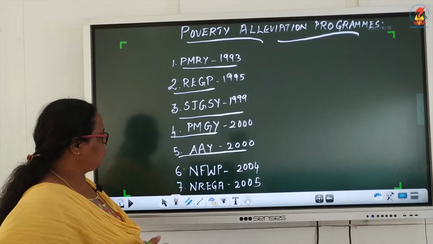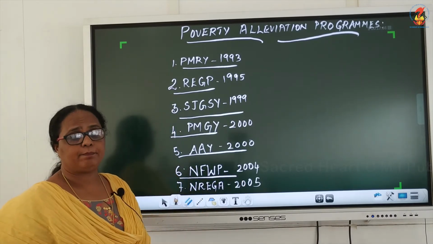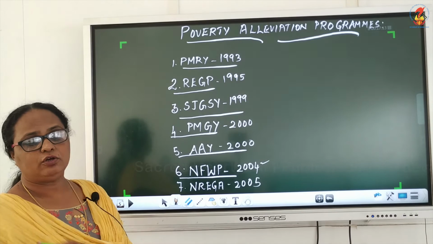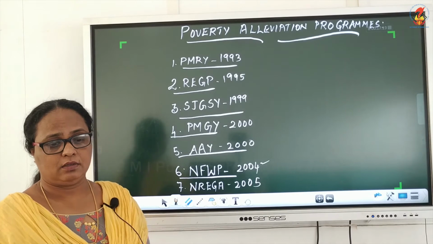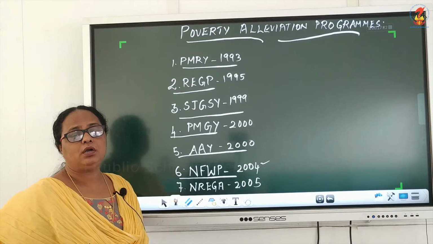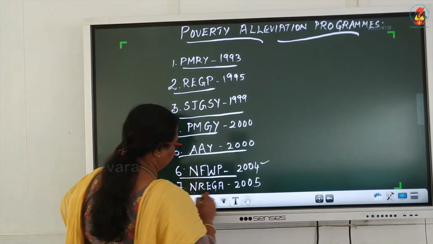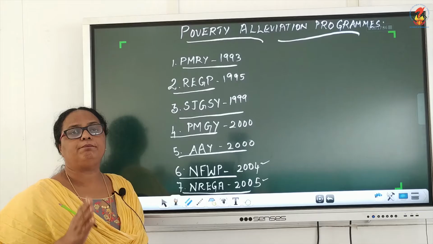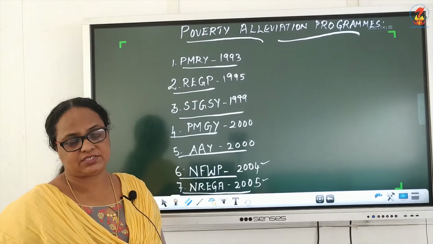Then we have the next one, the National Food for Work Program, which was launched in 2004. The main objective was generation of supplementary wage employment. Then you have the National Rural Employment Guarantee Act, which was launched in 2005 and which provided 100 days of employment every year to every rural household in 200 districts.